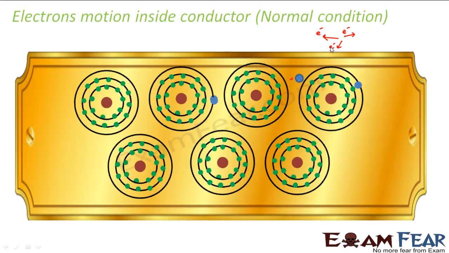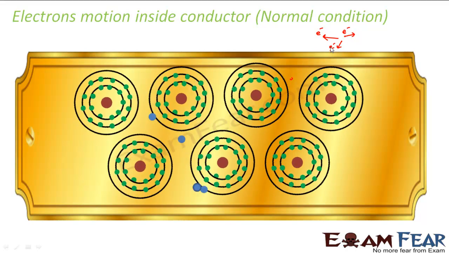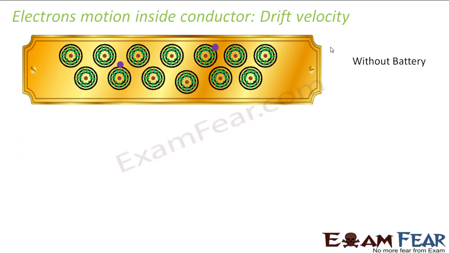Now we will see what happens when we apply some external electric field to this particular conductor. Let us look at this. This first scenario is without battery. That means we are not applying any external electric field. In this case, the outermost electrons are just randomly moving. Here I have just shown two outermost electrons.